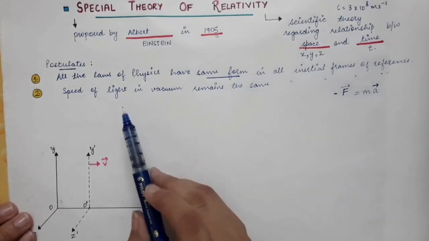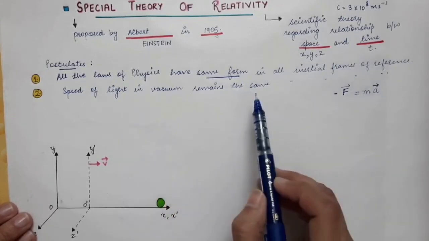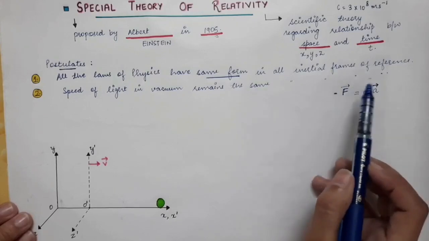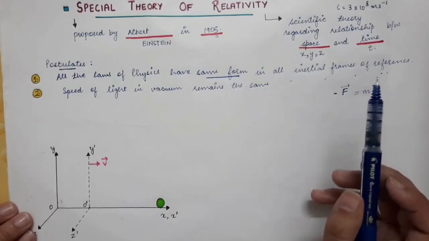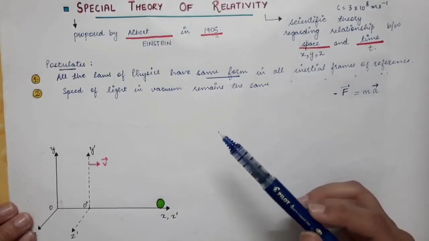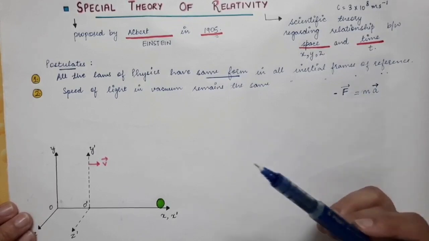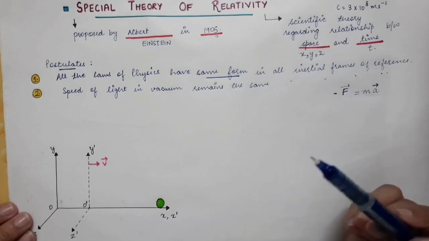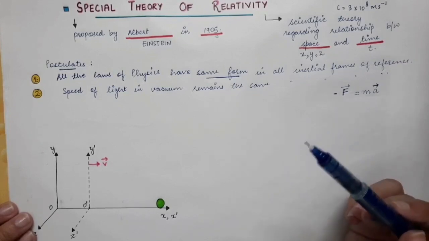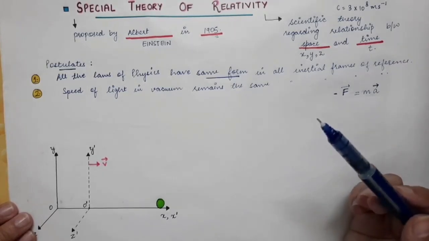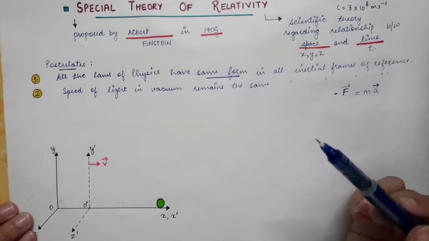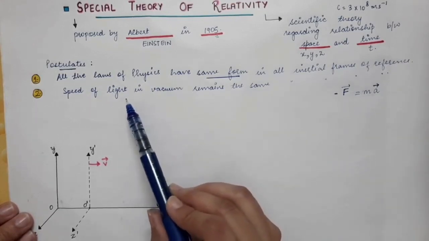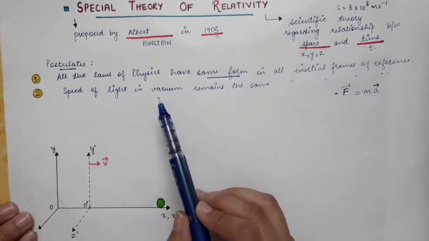The second law is that the speed of light in vacuum remains the same in all inertial frames of reference. So if you go from one frame of reference to another inertial frame of reference, in both frames the speed of light in vacuum will remain the same.